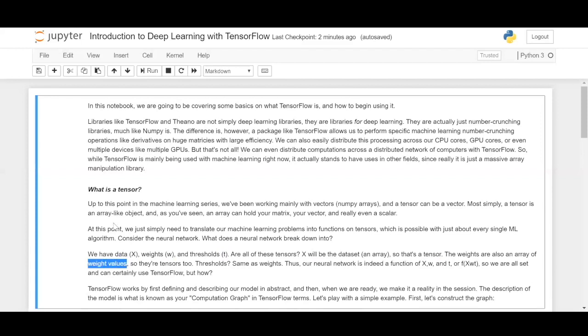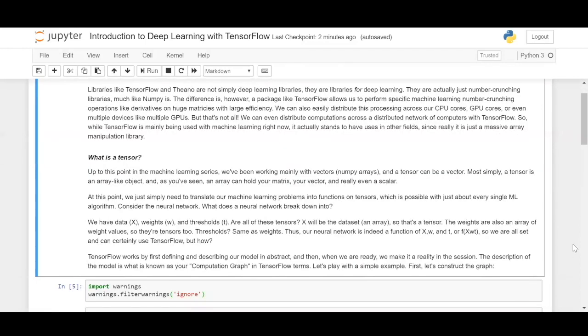If you remember weights in machine learning, it is how much importance a particular class or field has. That is weight. Thresholds are similar to weights, which you will see in the machine learning model building much later. And a neural network is nothing but a function of X, W, and T: X the data set, W the weights, and T the thresholds.